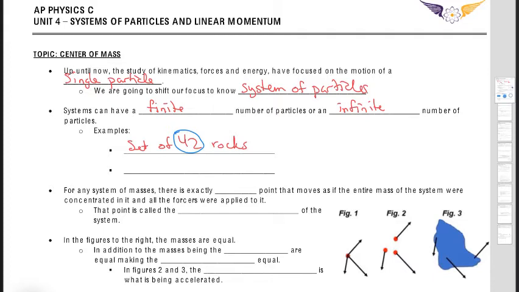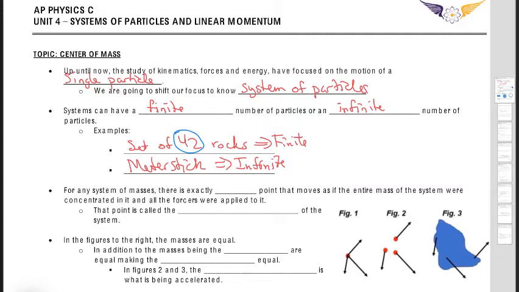On the other side, an infinite example would be a meter stick. A meter stick may seem like a finite set of particles, but it actually has an infinite amount of particles inside of it. That's where we make the distinction between Physics 1 and Physics C.